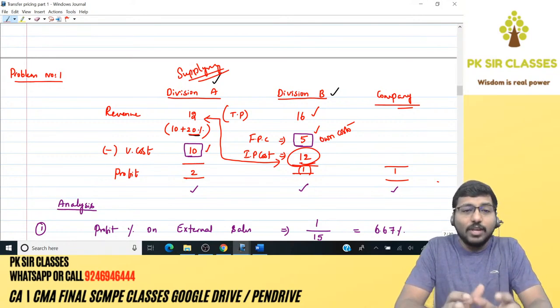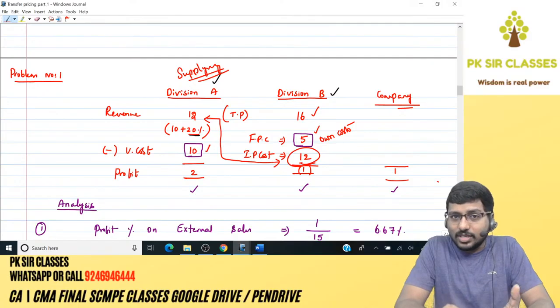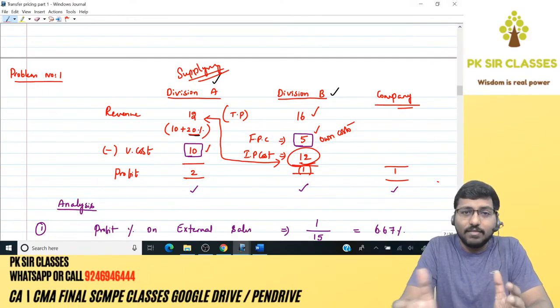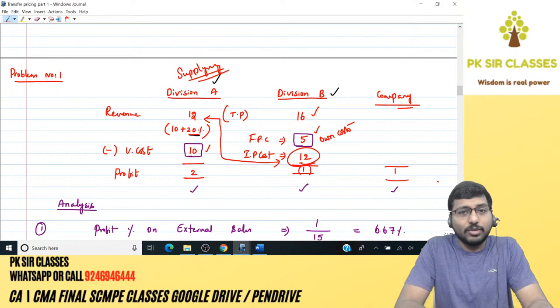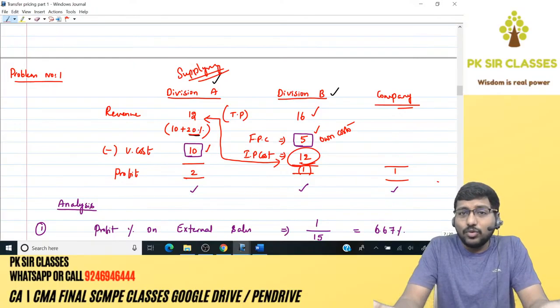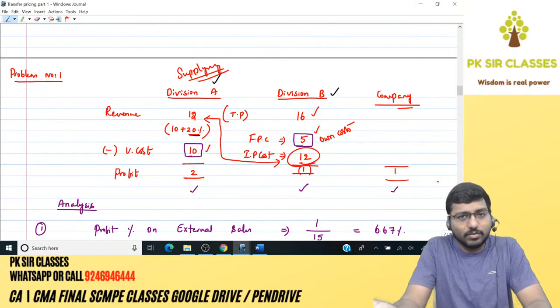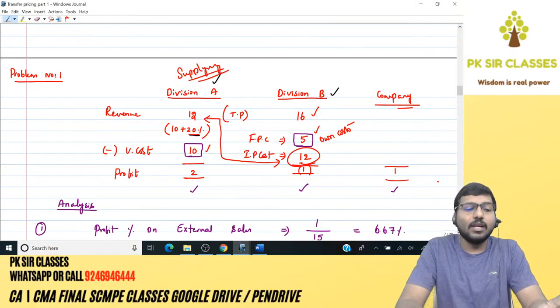So we have analyzed that this particular company is having a markup of 6.67% on the external sales, whereas there was a markup of 20% on the internal transfer. So which is not fair. Why? Because you cannot have two different markups. So either 20% should be wrong or 6.67% should be wrong. Both are possible. Let's go in a positive way, 20% is right.